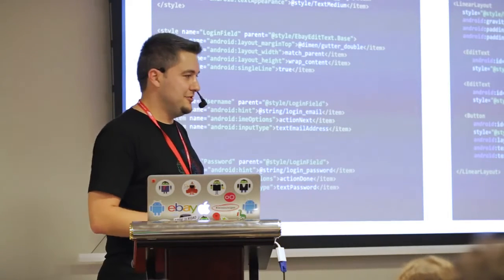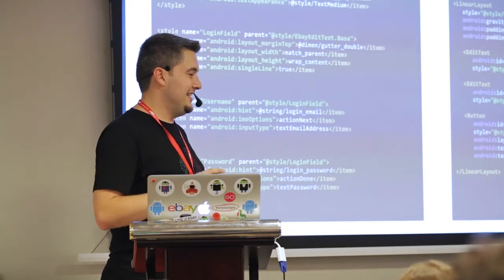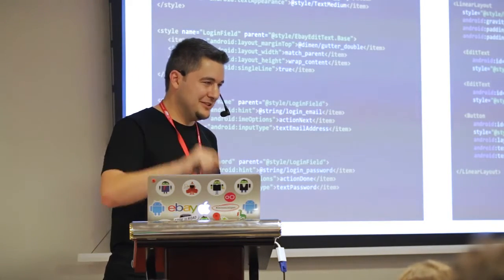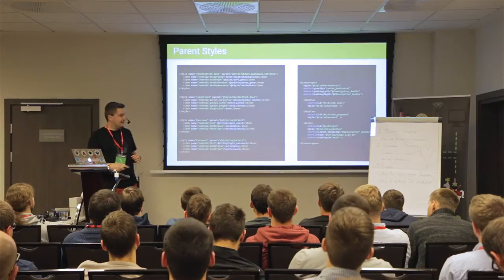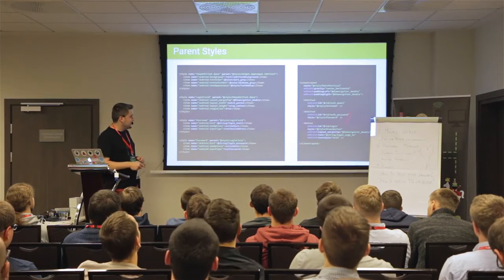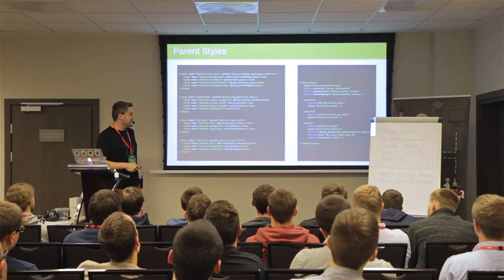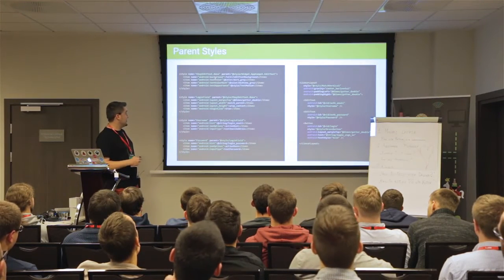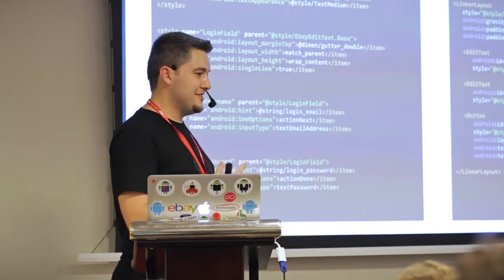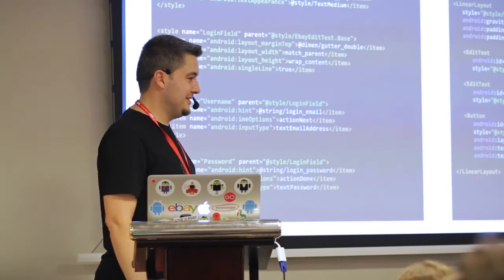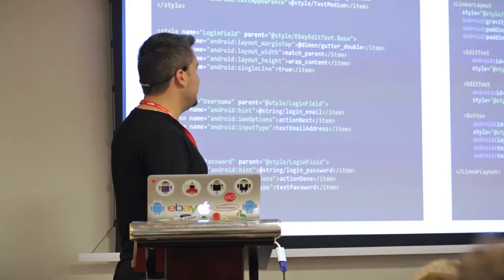I don't know what the pattern is really about, but we have a button to reveal the password, because when you're typing on a mobile phone, it's not that easy. And then in your actual XML code, you have one style here, and you're done. You don't need to write like 15 different attributes just to make one username field or one password field. So you just type one and done. And you can reuse these ones.